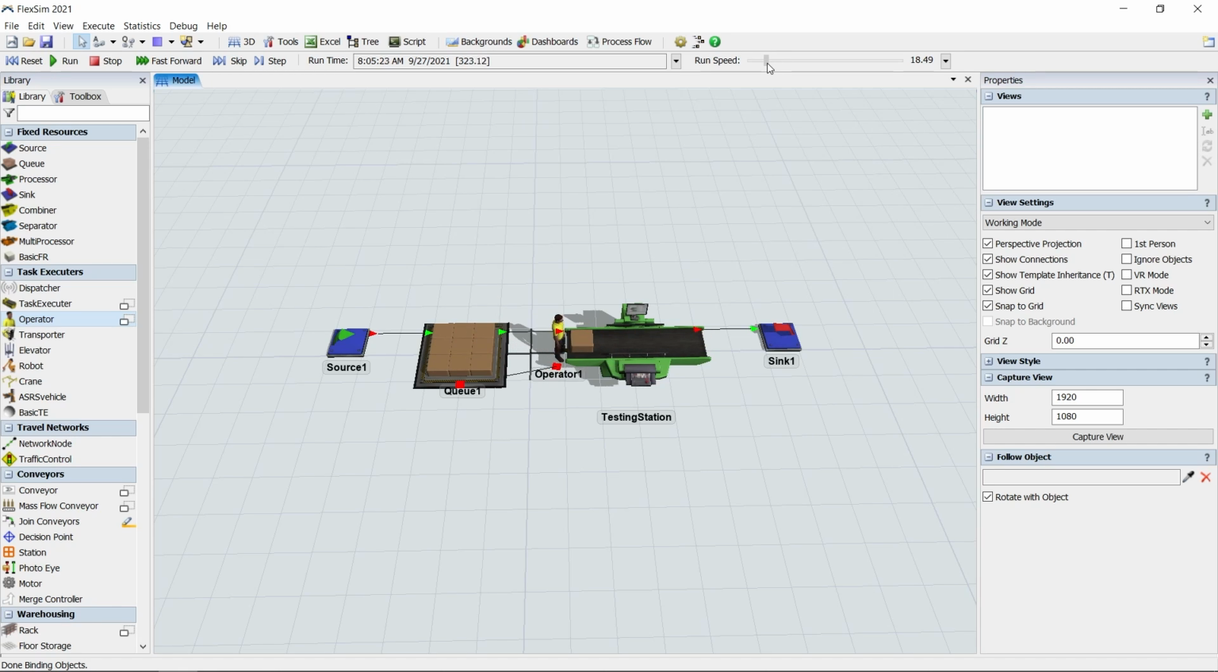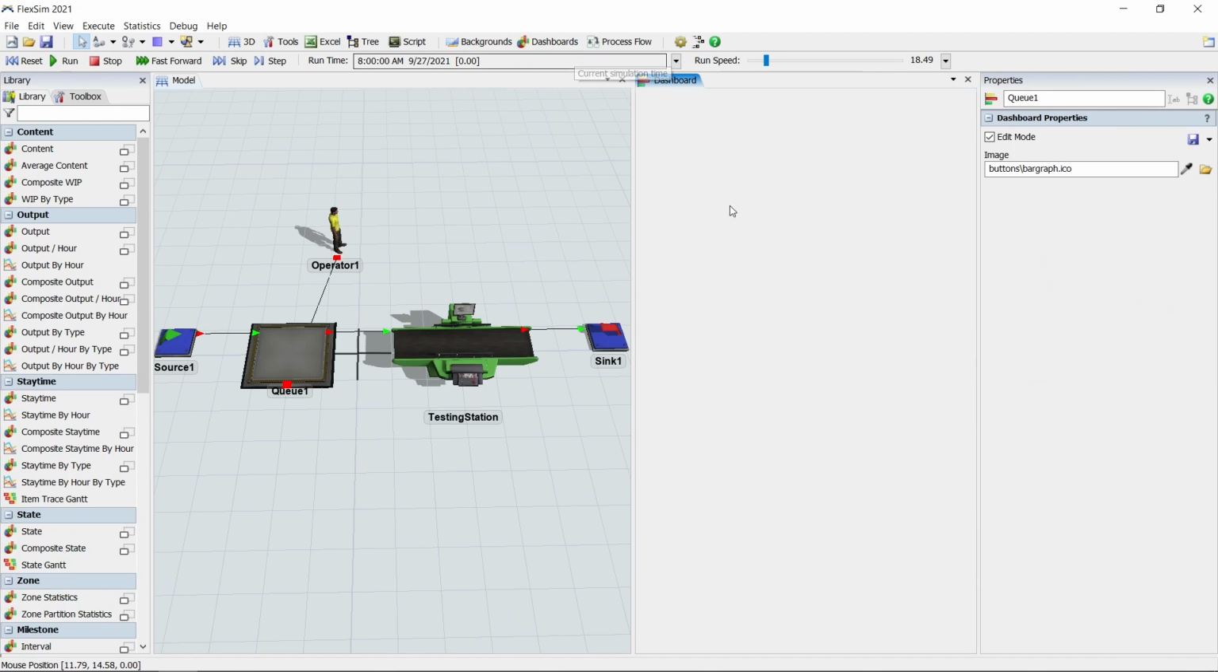There you go, a simple digital model of a small product testing system. Now it's time to gather some data from it. Let's add some charts and graphs to see what's happening here. In the toolbar, click Dashboards and Add Blank Dashboard to open a new dashboard in a split pane between the model view and properties. The context-sensitive library has now been updated to show all our pre-built charts.